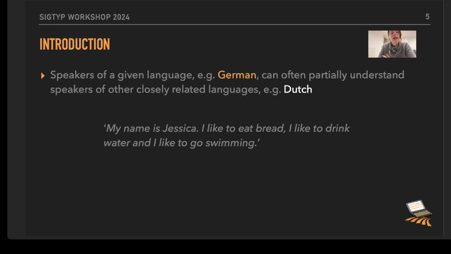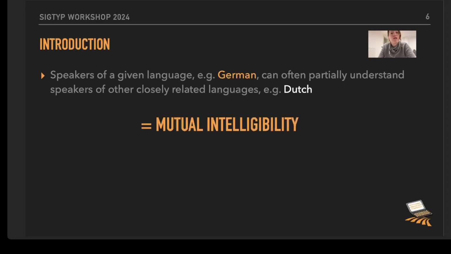What we could see in this sentence as linguists, but also as maybe speakers of these languages, is that there are some similarities in the sentences, not only orthographical similarities, but also similarities in the sounds of the sentences. So this is the notion of mutual intelligibility, and it has been proven that this depends on several factors, and we can broadly distinguish between linguistic factors on the one hand and extra-linguistic factors on the other hand.